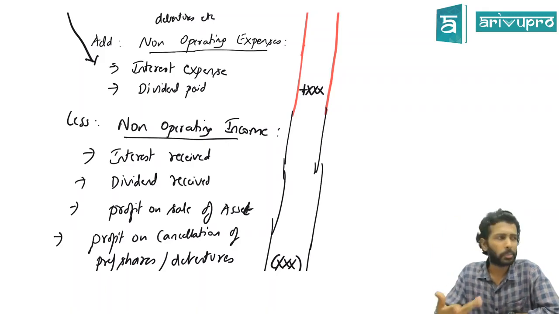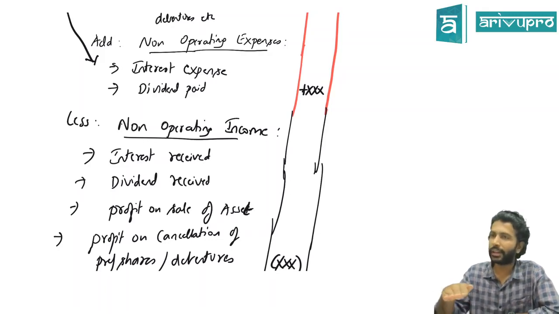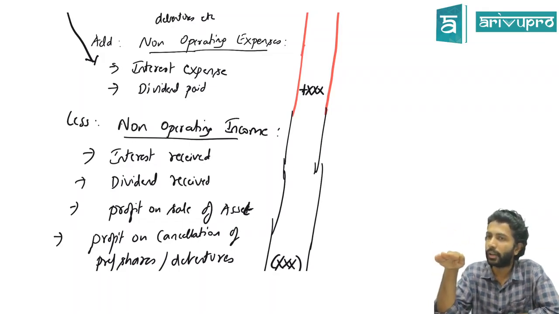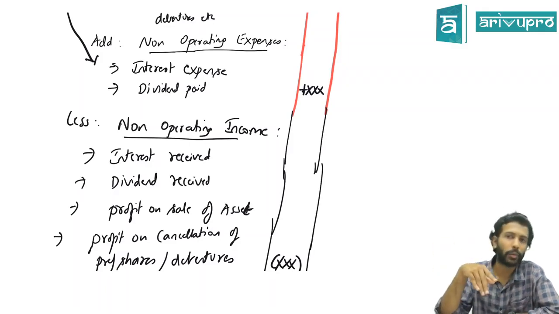Fair enough? Profit on sale of asset also has the same logic. Sale of asset is what activity? Investing activity. So any profit or loss made on sale of asset is also what activity? Investing activity. But profit means it will increase your P&L account balance, and in a way it will also increase what? Operating cash flow balance. Hence what should we do? Minus. Are we going fast, or are you able to get what I'm saying?